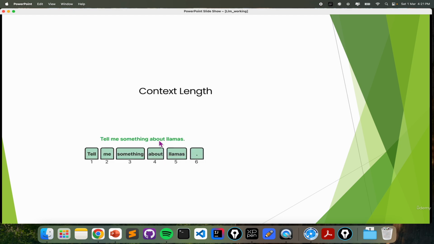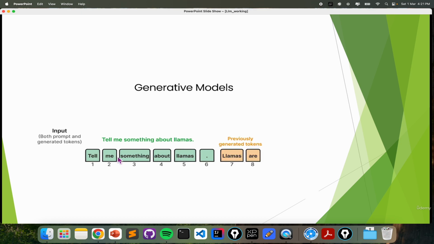Suppose here you have asked this question: "Tell me something about LLama." This is the question, and currently we have 6 tokens. Suppose these 2 tokens are already generated by the GPT, the generative model. So the total size will be this: "Tell me something about LLama." This is the input, and these 2 tokens are already generated.